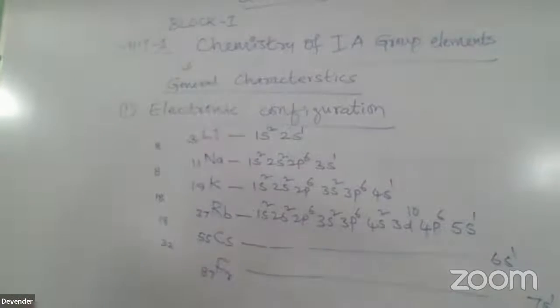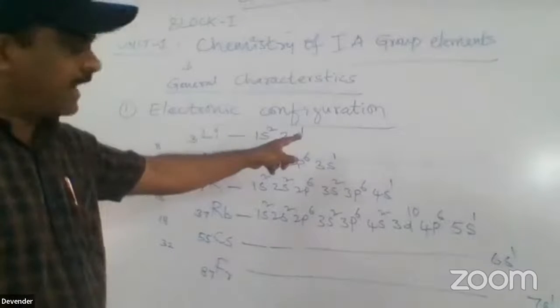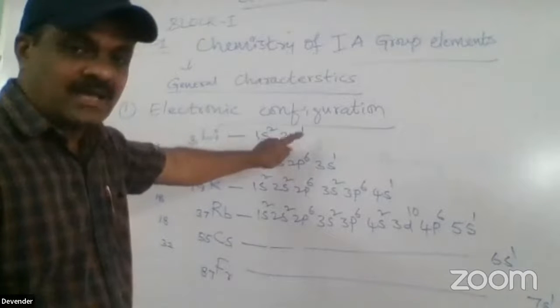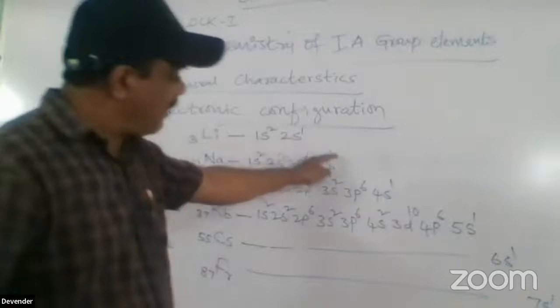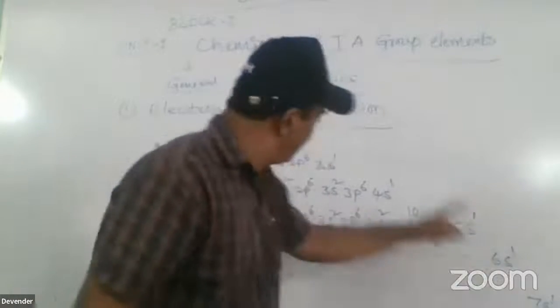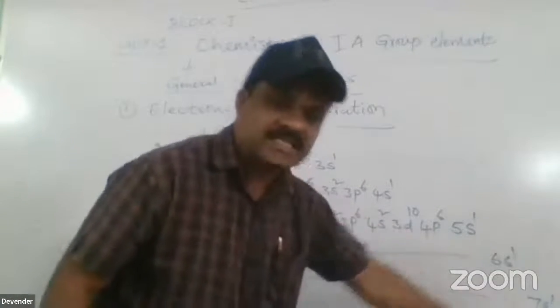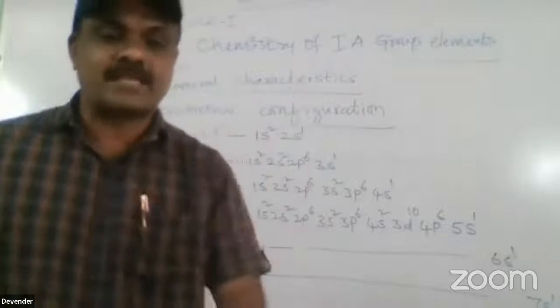See the outermost electronic configuration. When you talk about the outermost electronic configuration, the electron is entering the outermost shell. Which orbital? S orbital. So the first A group elements belong to S block elements. In all these elements, the last electron enters the S orbital only. See here: 2s1, 3s1, 4s1, 5s1, 6s1, 7s1. That indicates the first A group elements belong to S block elements.